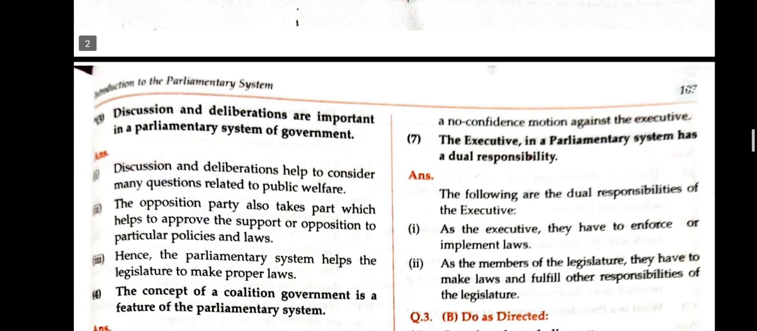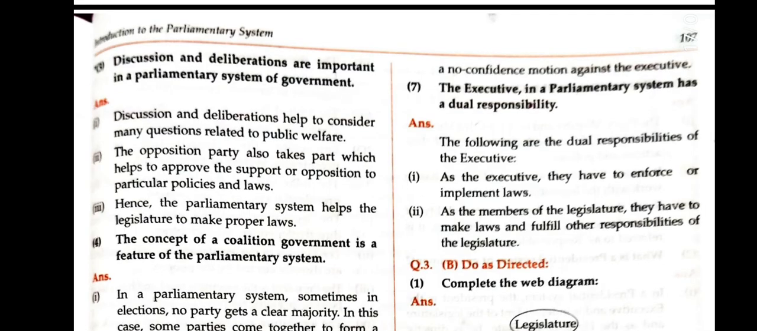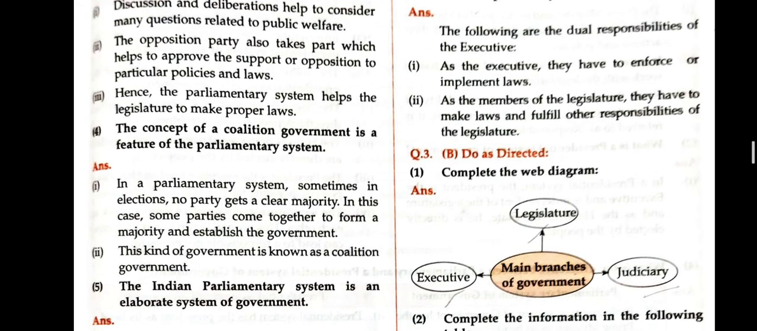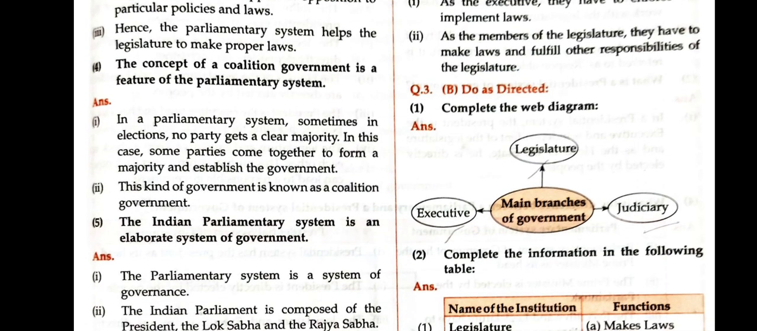Afterwards, discussions and deliberations are important in a parliament system of government. Next, either concept of the coalition government is a feature of the parliament system.